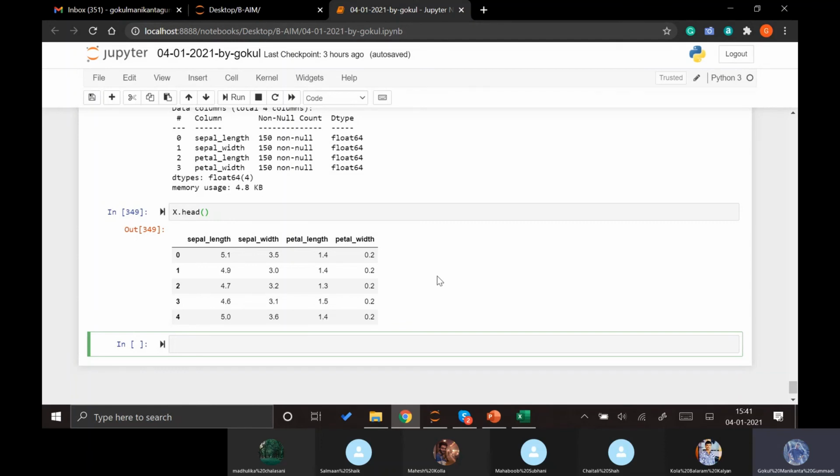By doing that, we are converting the whole dataset into the discriminant analyzed, I mean the subset, or we can say the reduced data set.